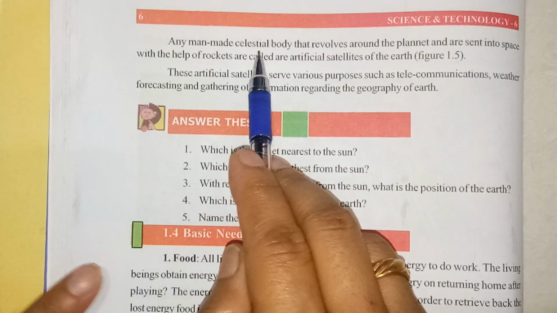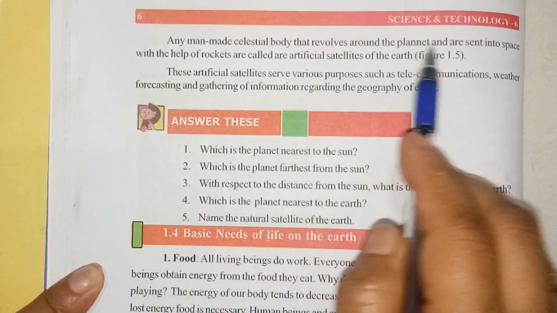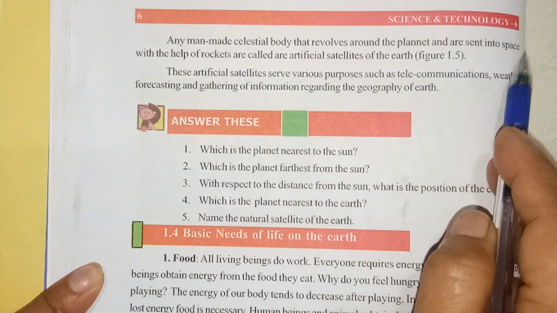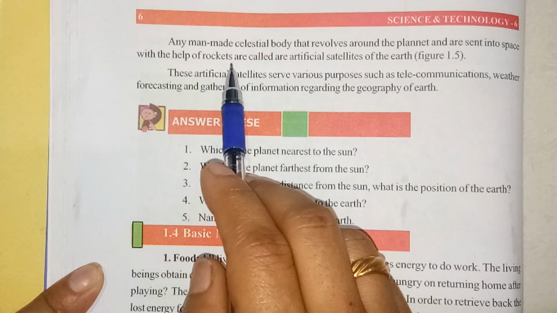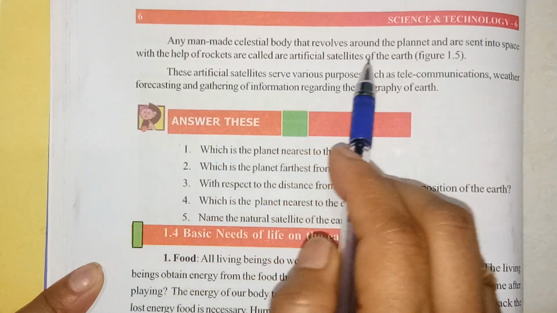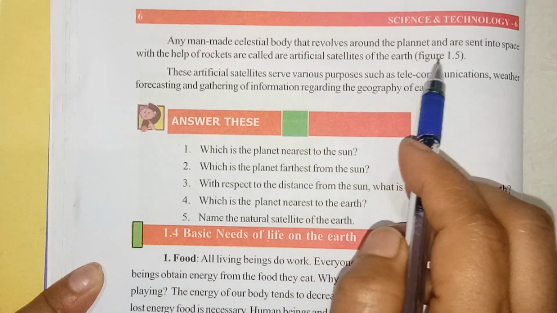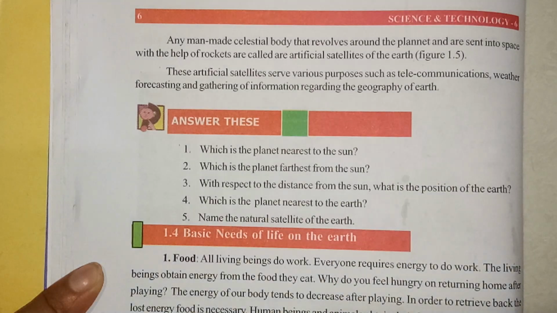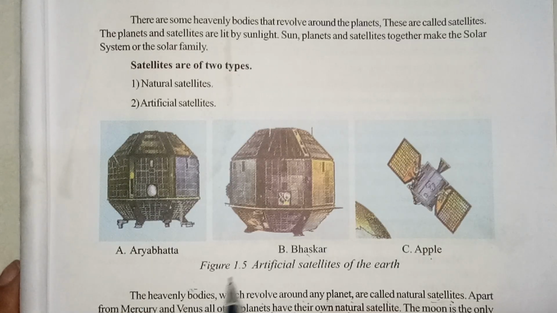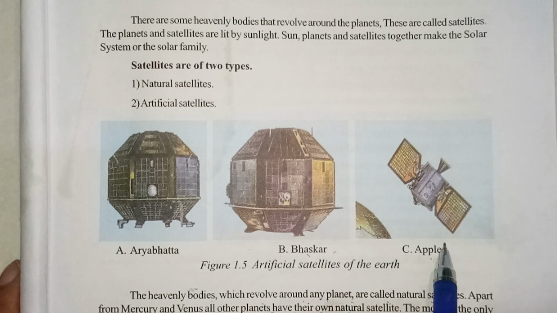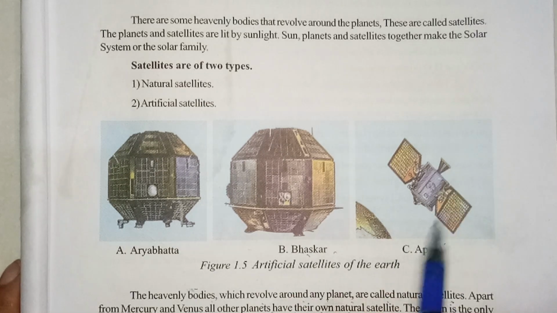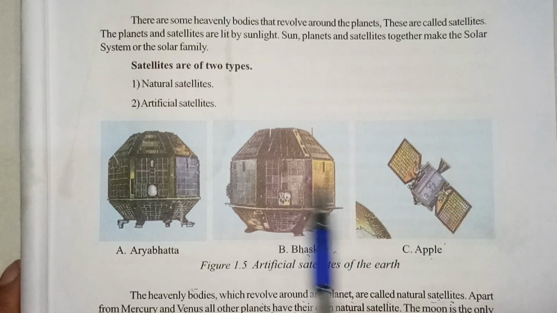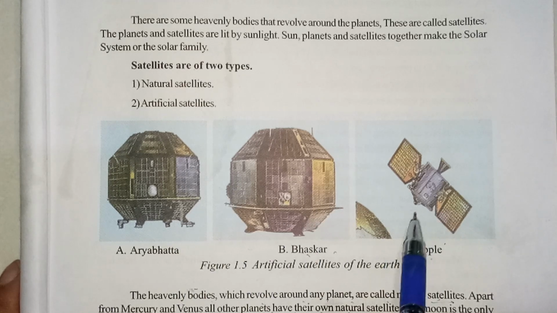Any man-made celestial bodies that revolve around the planet and are sent into space with the help of rockets are called artificial satellites of the Earth. See this figure 1.5. Three artificial satellites are there. All these are sent into space via rockets. So they are the artificial satellites.